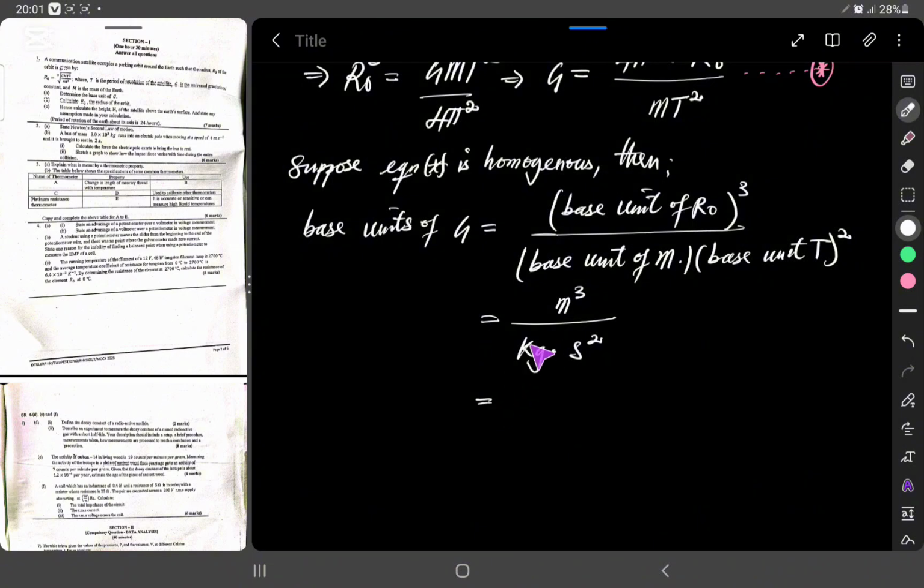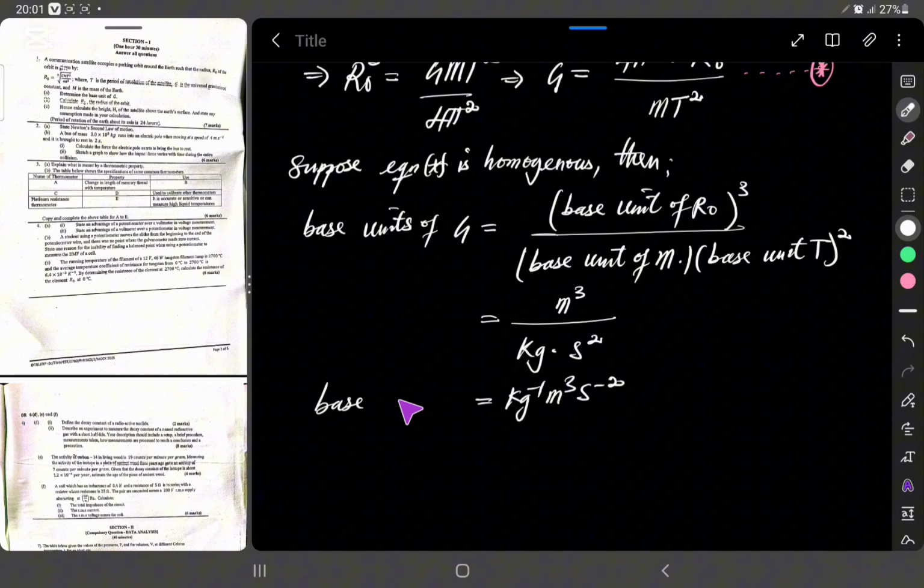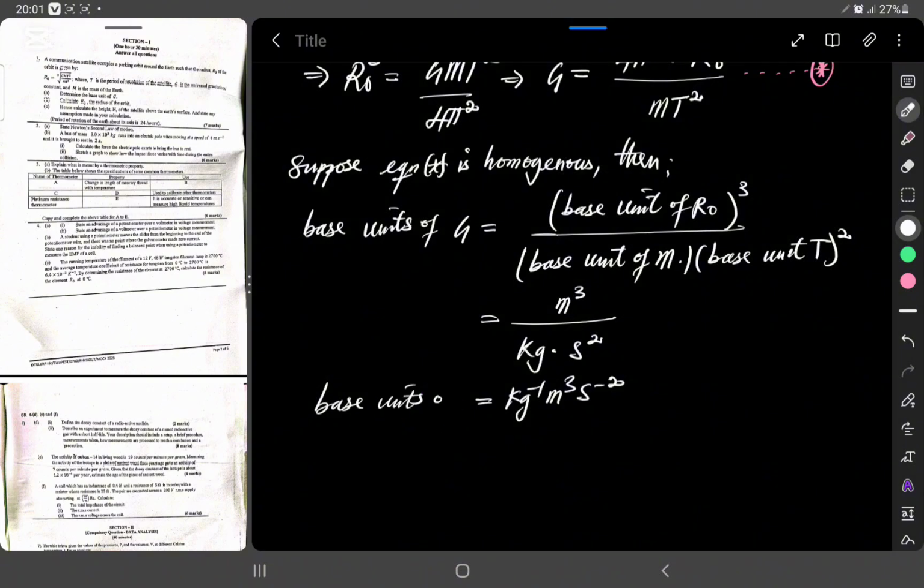Rearranging, starting from mass going to length and time, I'm going to have per kilograms meter cubed per second squared, and these are the base units of the constant G. That's it.